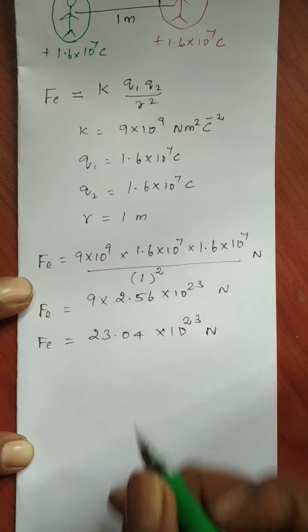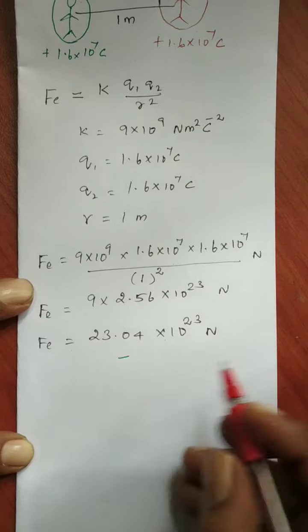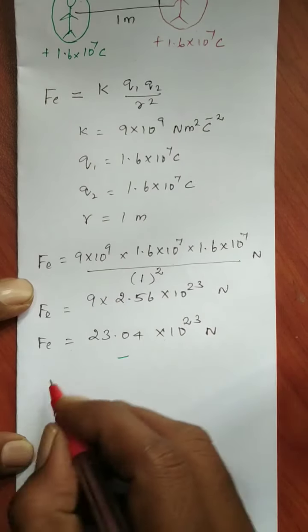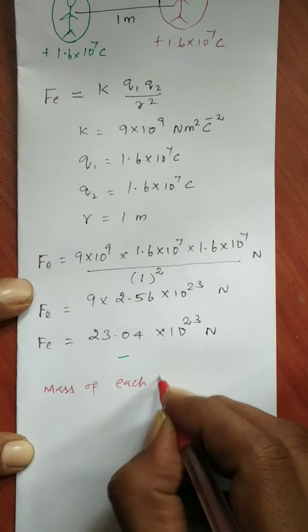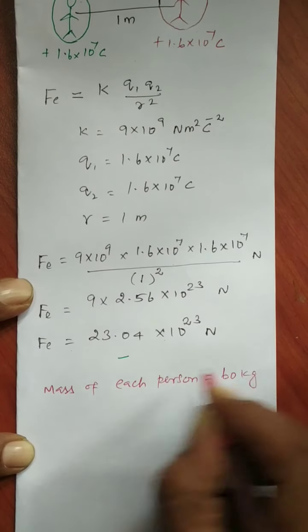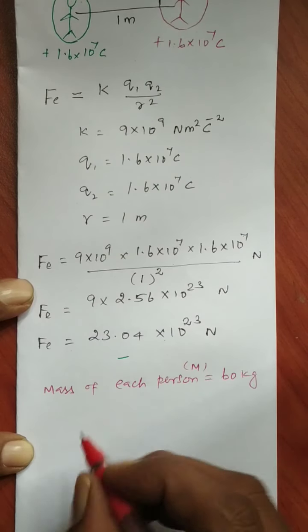The second part is, compare this with your weight. We need to compare with our weight. So what is the weight? The value of the mass of the body. Mass of each person, approximately they have given as 60 kilogram. Here they want us to compare the weight. So weight means what?